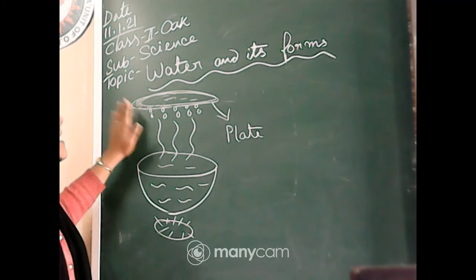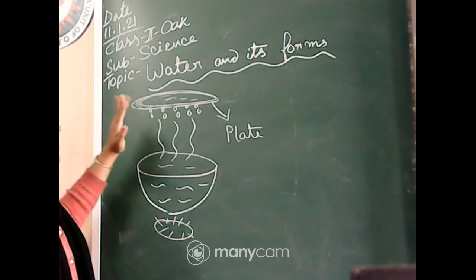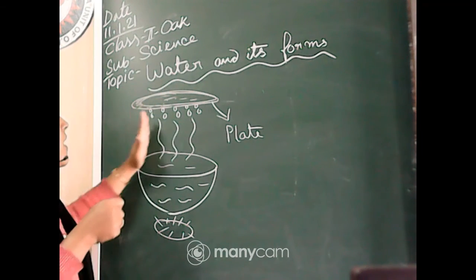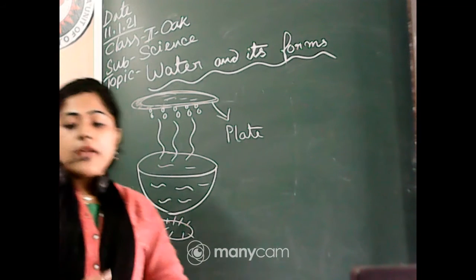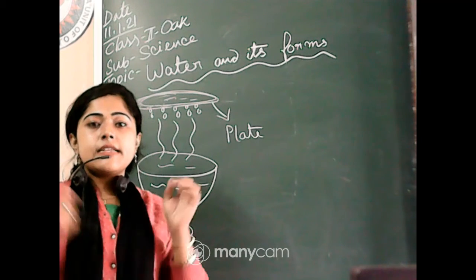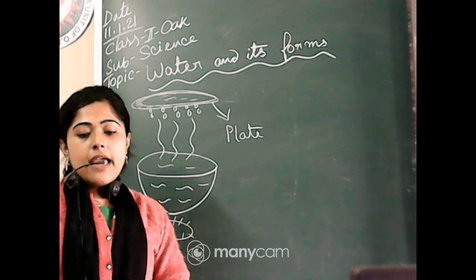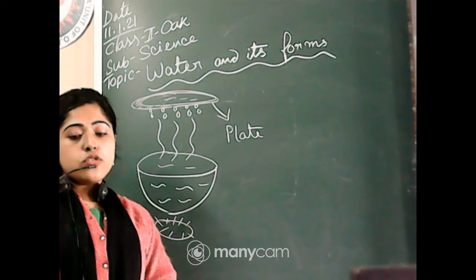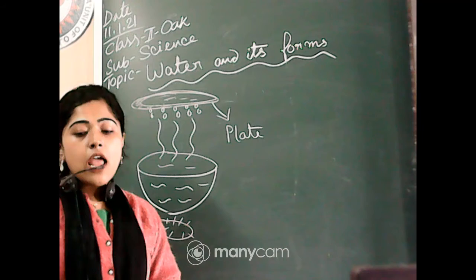So here is the plate. If we put the plate over the bowl, we can see some teeny drops of water, and this happens because hot steam cools down on touching the cold plate.